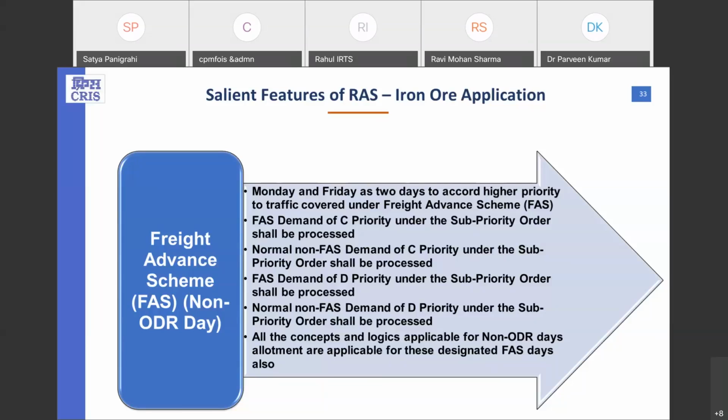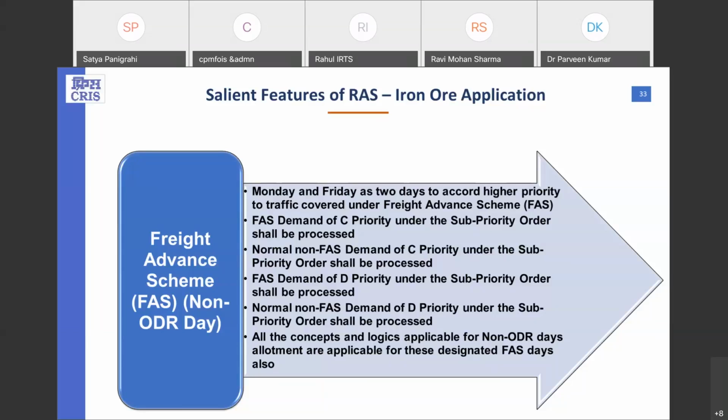Then normal non-FAS demand of C priority under the same sub priority order will be processed. After that, third, FAS demand of D priority under sub priority orders will be processed. After that, last one, normal non-FAS demand of D priority under sub priority will be processed.